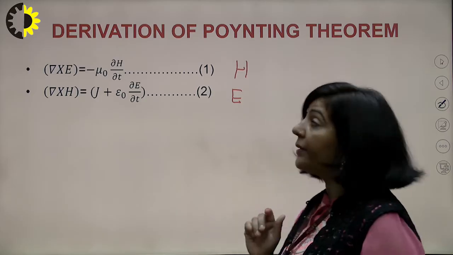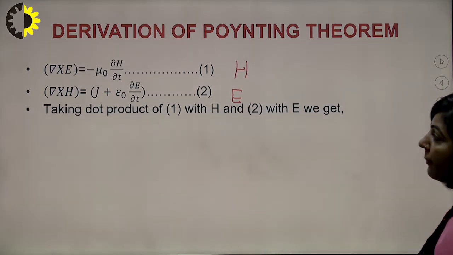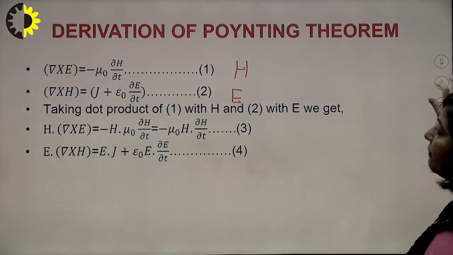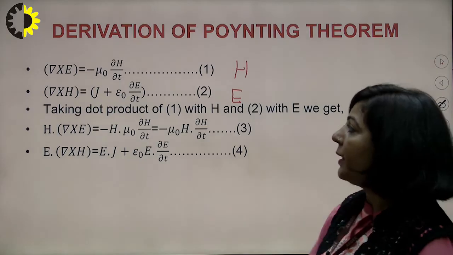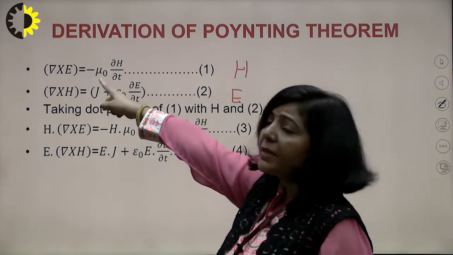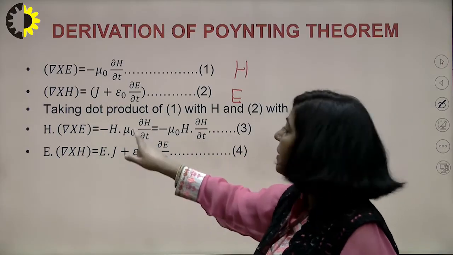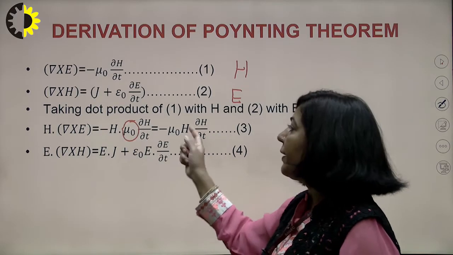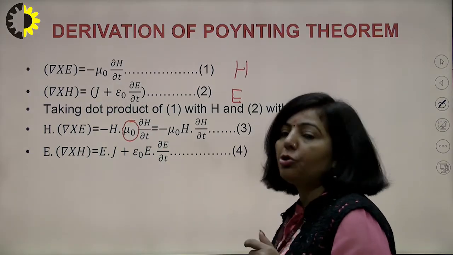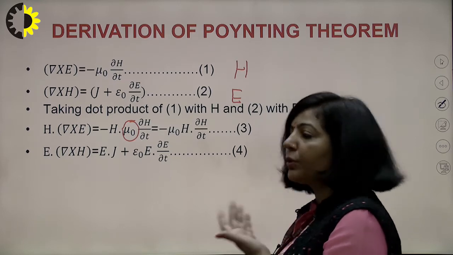After taking the dot product of 1 with H, we have H dot del cross E on the left hand side, equal to minus H dot mu naught del H upon del t. Now, mu naught is constant, so you can take it outside. So you have minus mu naught H dot del H upon del t. We represent this as equation number 3.